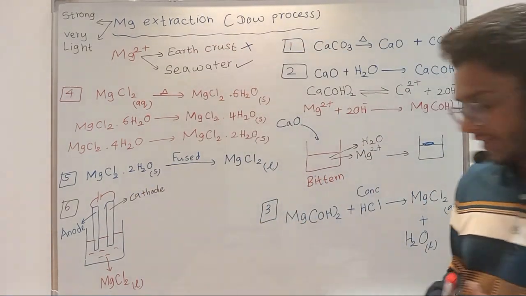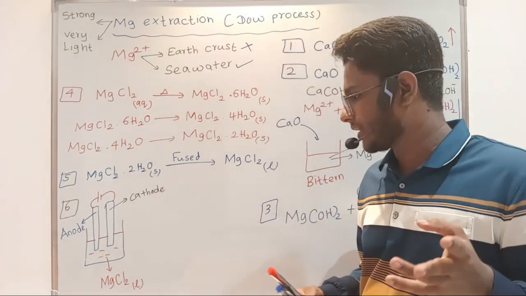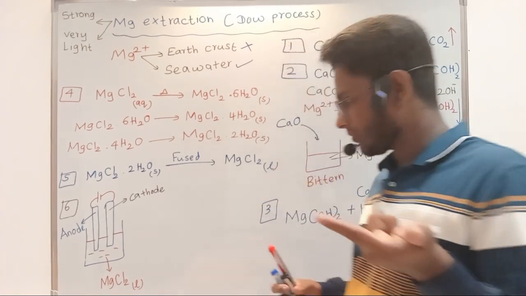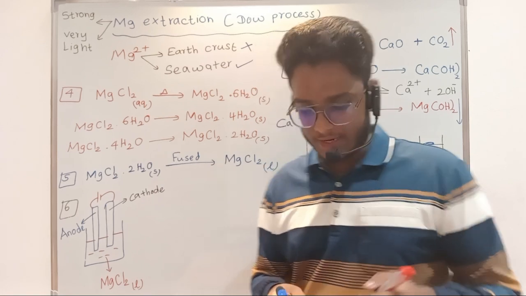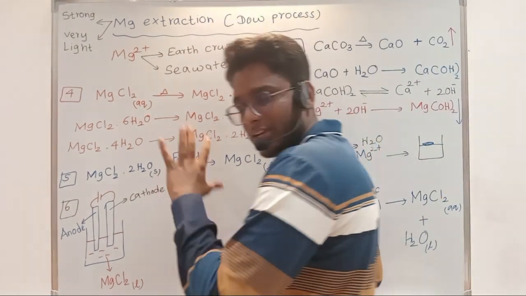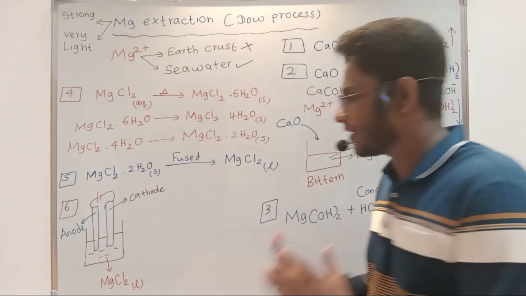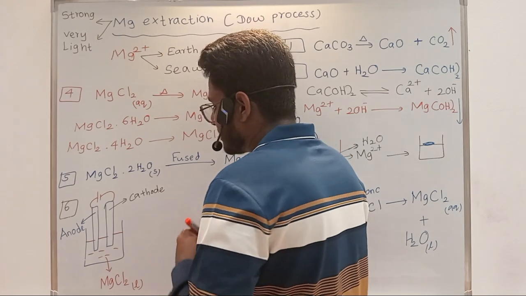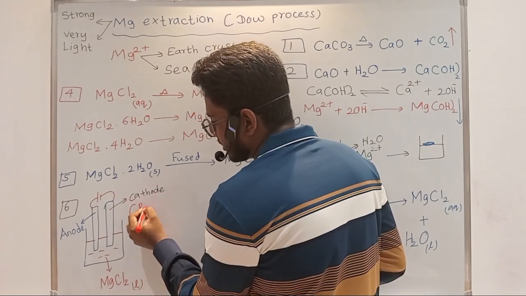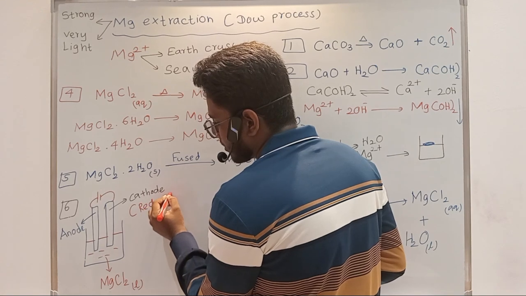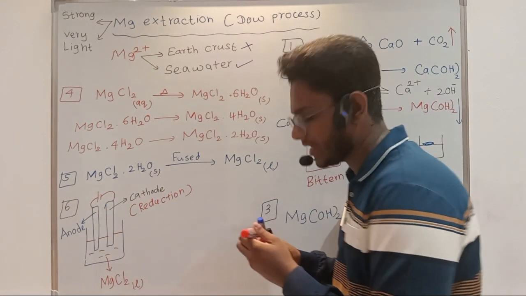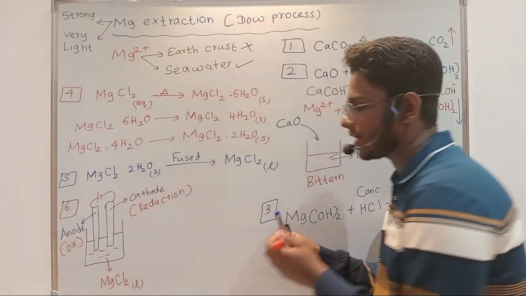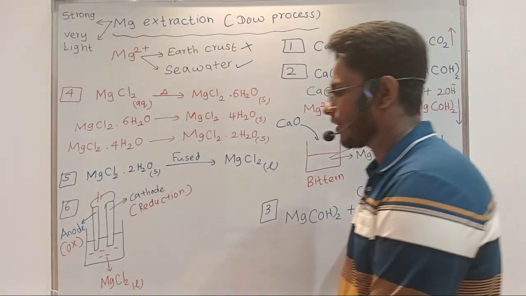If you have studied chemical calculation, you know there is reduction and oxidation. That is the electrochemistry theory you need to know: always reduction takes place in the cathode. Then what takes place in the anode? Oxidation takes place in the anode and reduction takes place in the cathode.